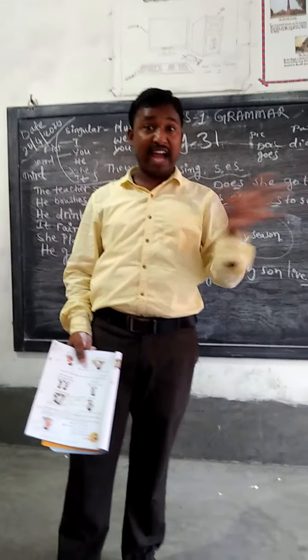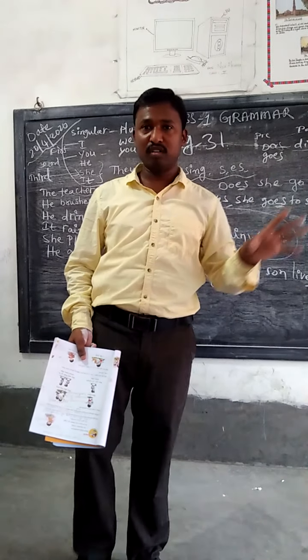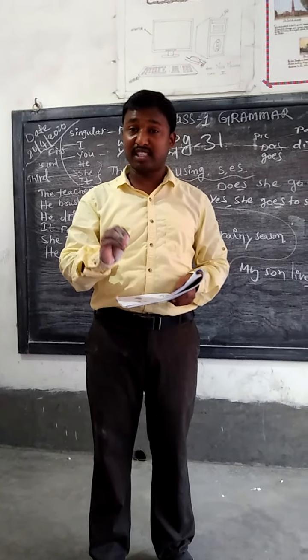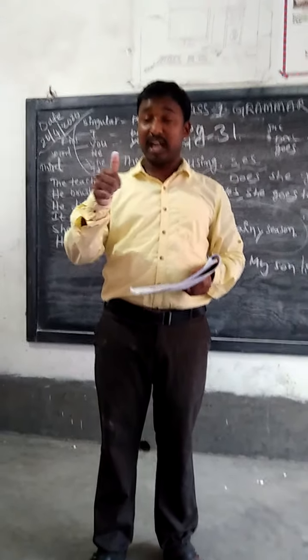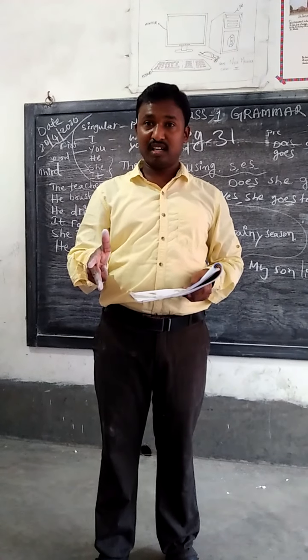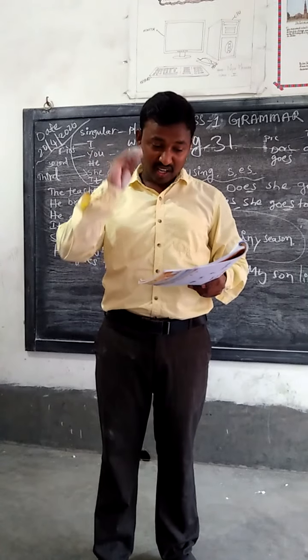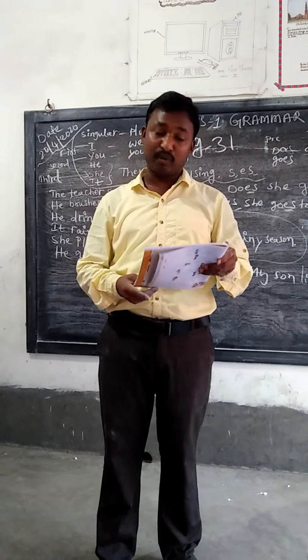No they, no I, no we, no you. We use "s" or "es" only for he, she, it. This is what we should remember, dear children.